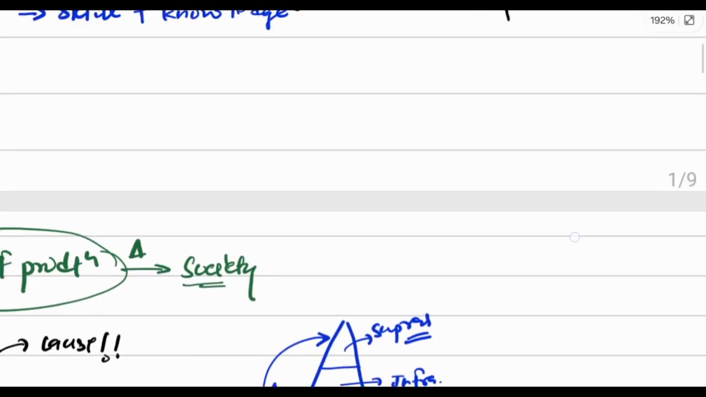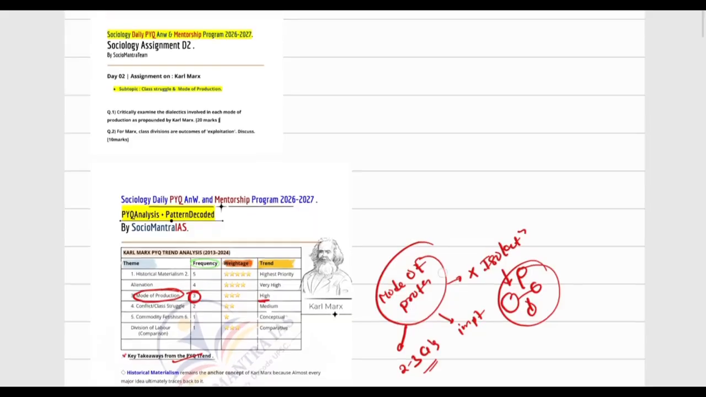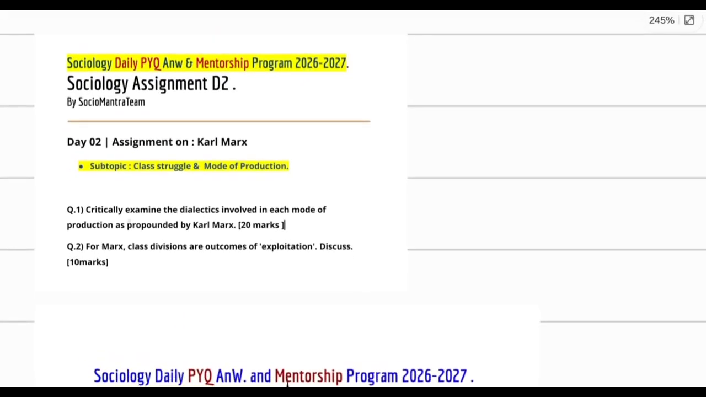So let's start the question here. The assignment question was: critically examine the dialectics involved in each mode of production as propounded by Karl Marx, and it is a 20-mark question. So first decode what this question is saying. It says critically examine, so you have to do a critical examination of this statement. The statement is dialectics involved in each mode of production.